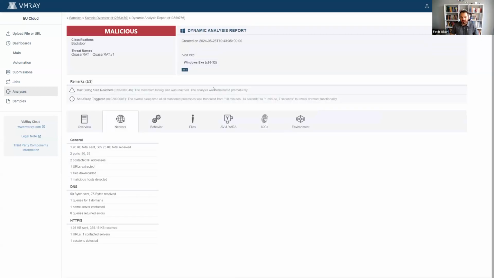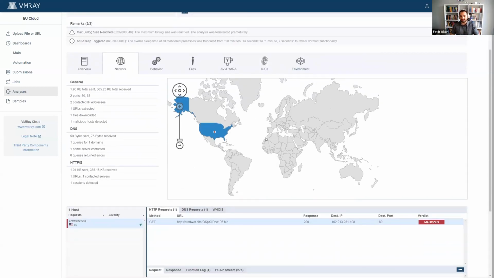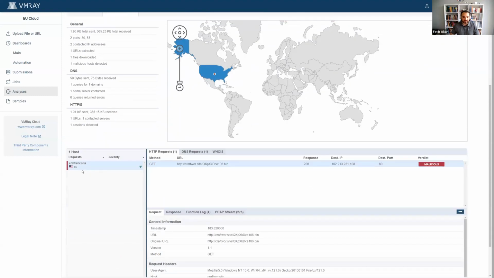Last but not least, in the network tab, you can see this fancy map of the world where you can see all of the communication, in which countries this sample is communicating with. We now see a craftwar.site domain address, which happens to be malicious, and it also has a separate verdict by itself, separate from the sample itself, right?